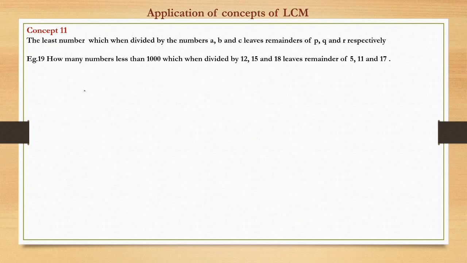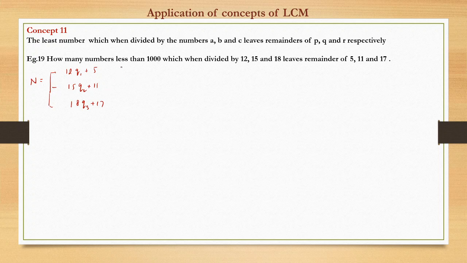So here, how many numbers less than 1000 when divided by 12, 15, 18 leave a remainder of 5, 11, 7? So n can be written as either 12q1 plus 5 or 15q2 plus 11 or 18q3 plus 17, right?